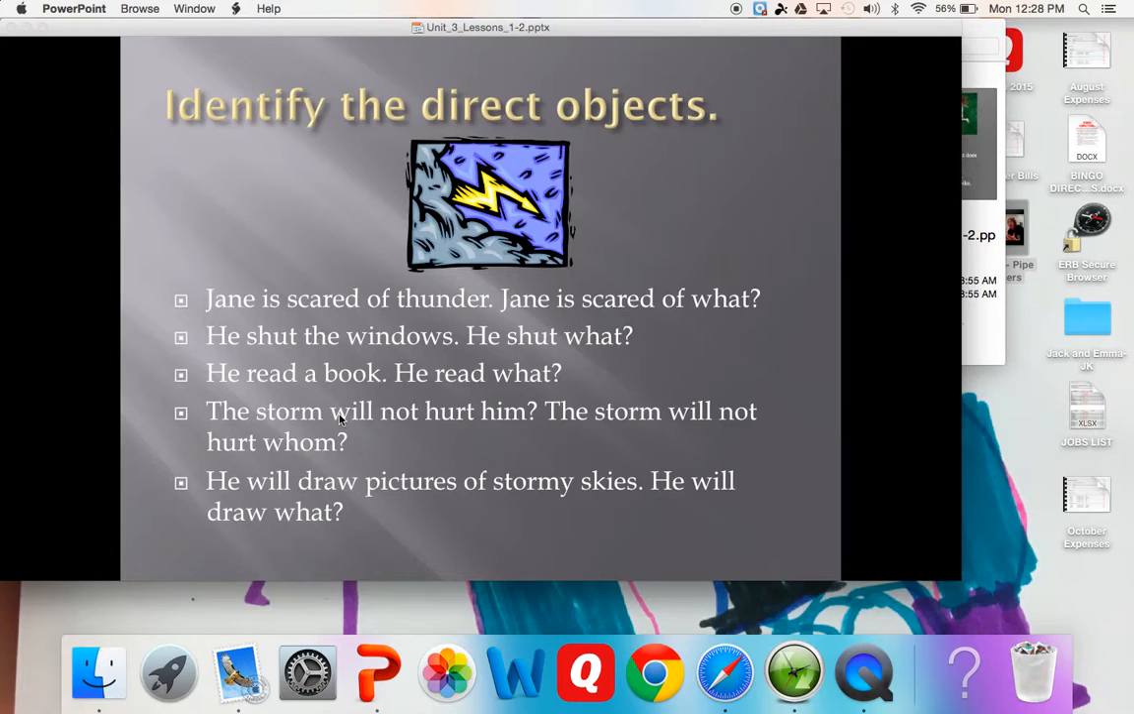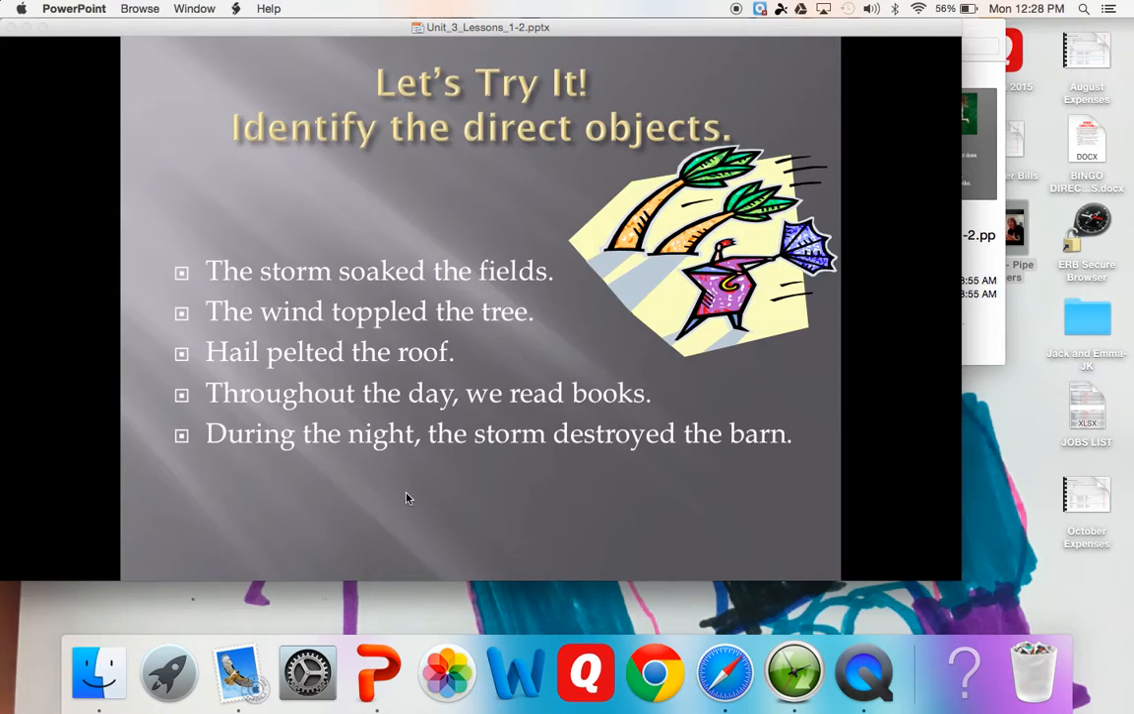In the next one, we would say, what is the subject? What is the sentence about? The storm. What will it do? Will not hurt. Will not hurt who? Him. Meaning that the direct object would be him. Now let's try the next one. He, what will he do? Will draw. What will he draw? Pictures. So pictures would be the direct object.